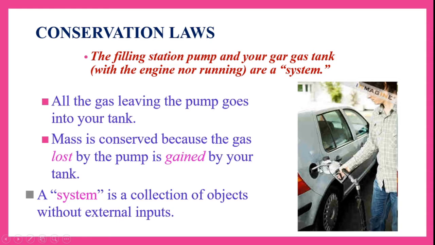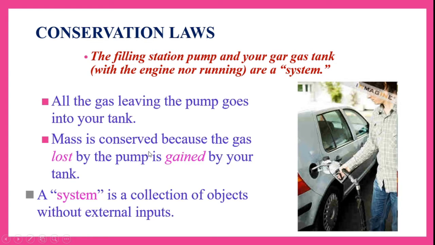We can say that the mass is conserved because the mass of fuel lost by the pipe is equal to the mass gained by the gas tank. Even though there is a transfer of mass, whatever mass is ejected gets into the tank. That means there is no change in the mass even after the transfer takes place.